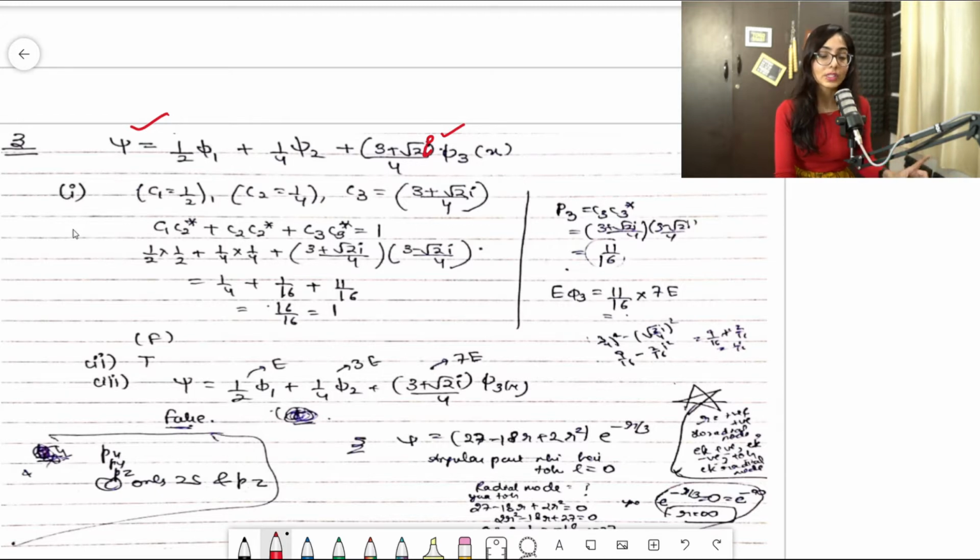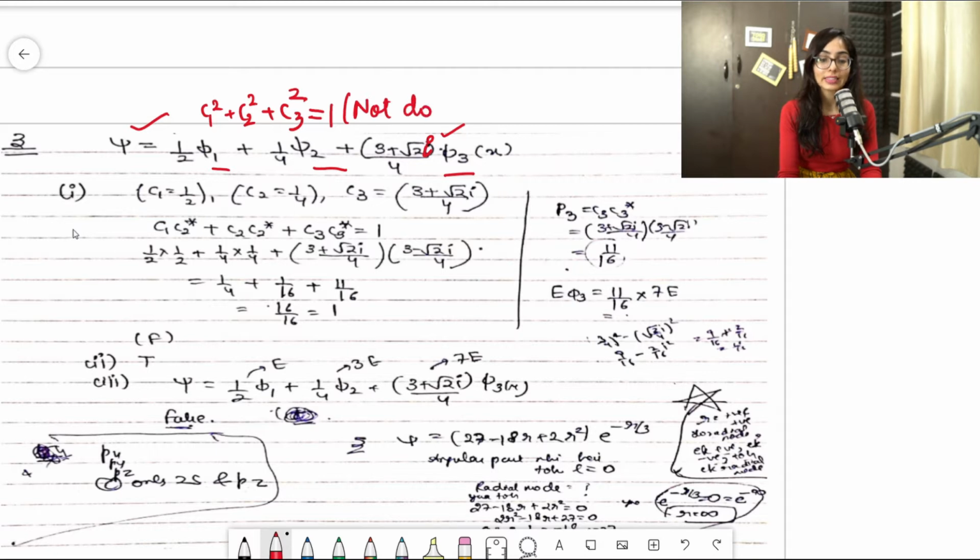We will check. I told you that for checking normalization, c1 square plus c2 square plus c3 square, how many states are there? 1, 2, 3, three states are there. So you will write three coefficient squares, c1 square plus c2 square plus c3 square is equal to 1 or not. Clear? But now what you will see guys, in this case, I have to tell you that you will not do it like this.